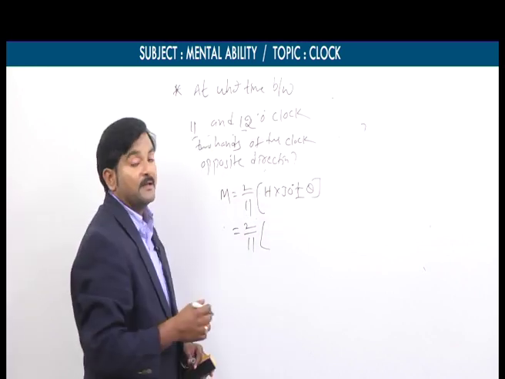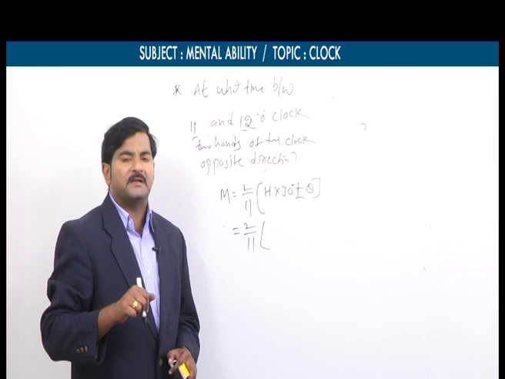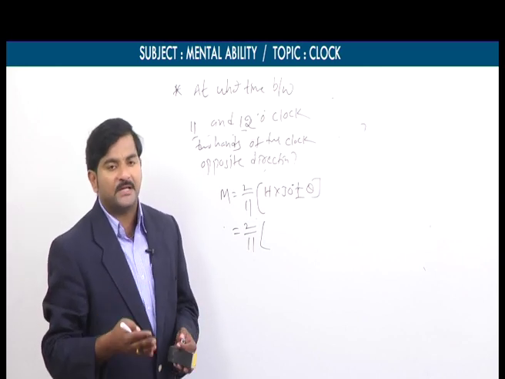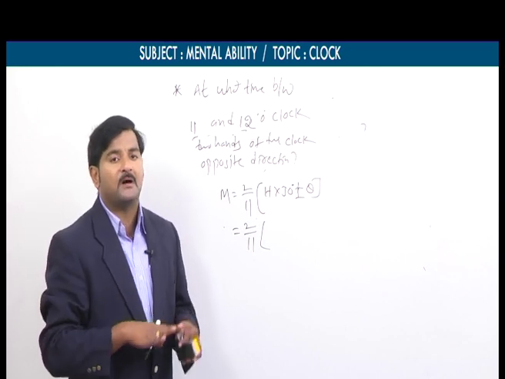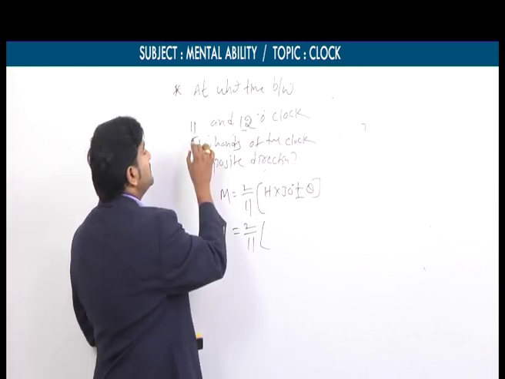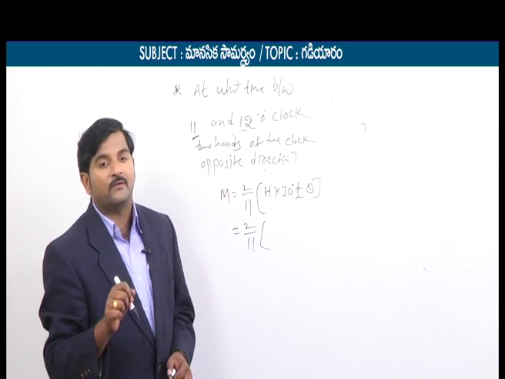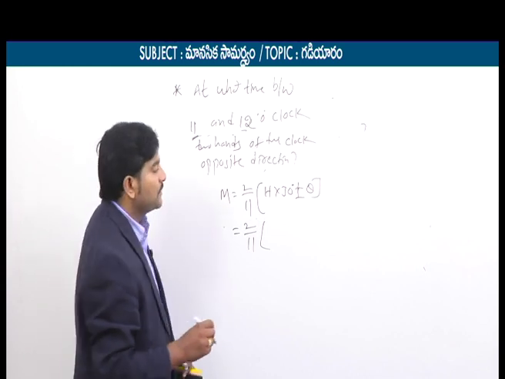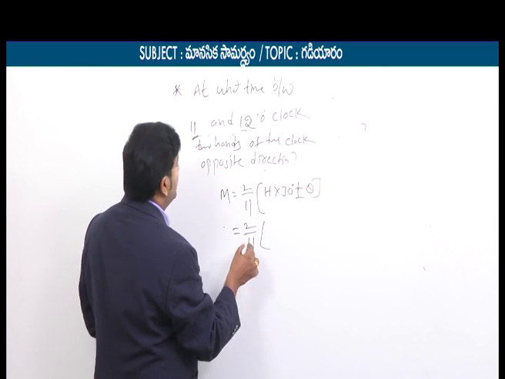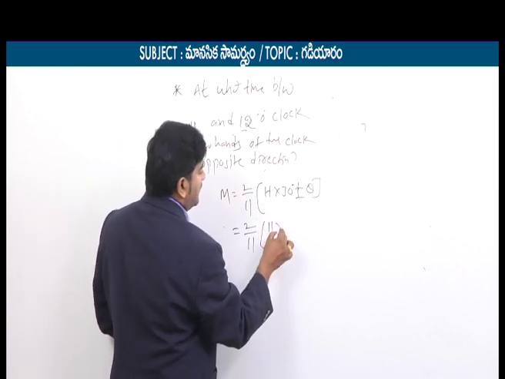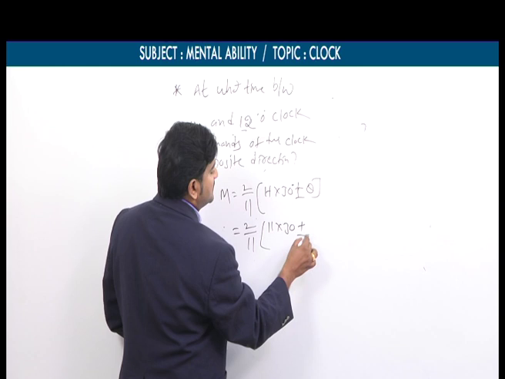Starting hour is equal to 11. And one more thing I need to mention here: whatever the type, whether coincide, opposite or perpendicular, if the given starting hour is equal to 12, instead of taking h is equal to 12, you need to take h is equal to 0. Don't forget that part.